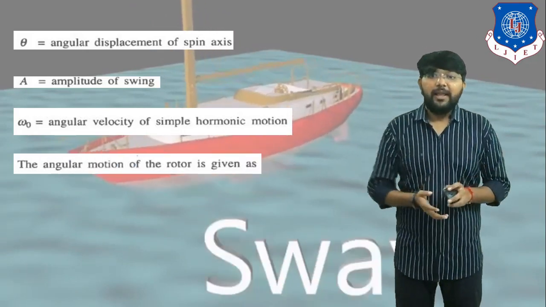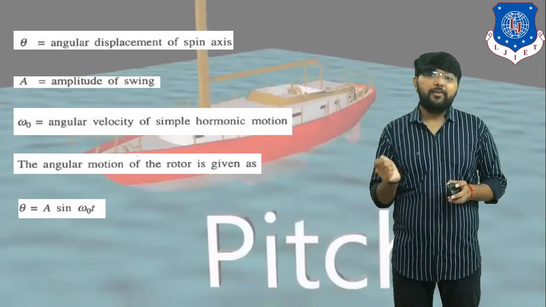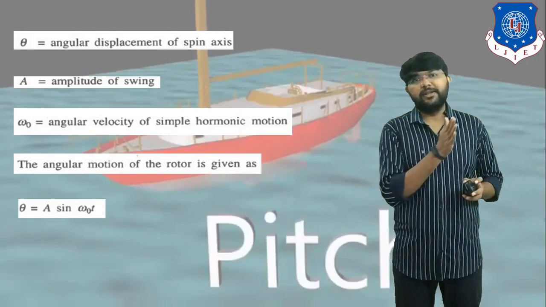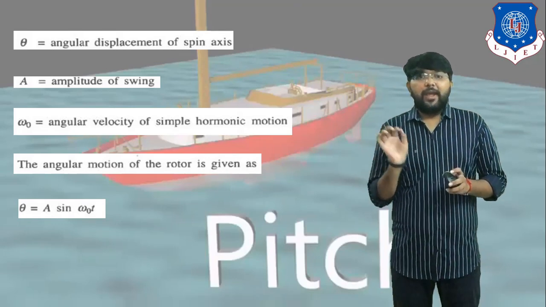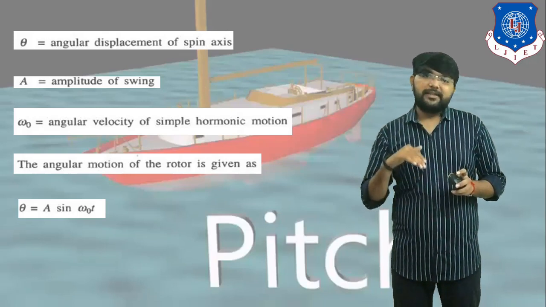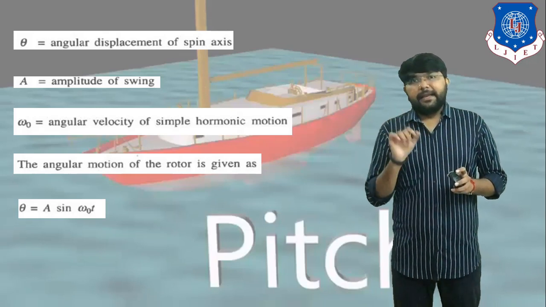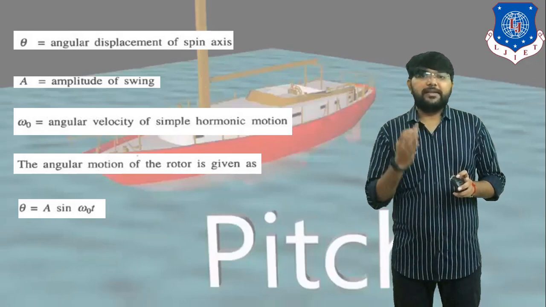Now the angular motion of the rotor is given as theta is equal to A sine omega 0 t. This equation you already learned. A indicates the amplitude of swing, omega 0 indicates the angular velocity in simple harmonic motion, t indicates time, and theta indicates the angular displacement of the axis of spin.